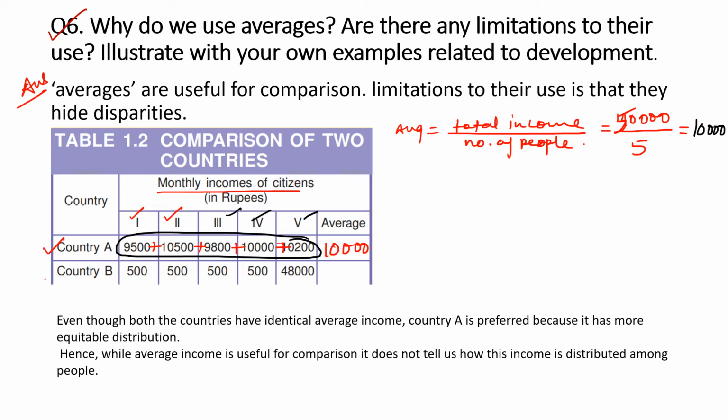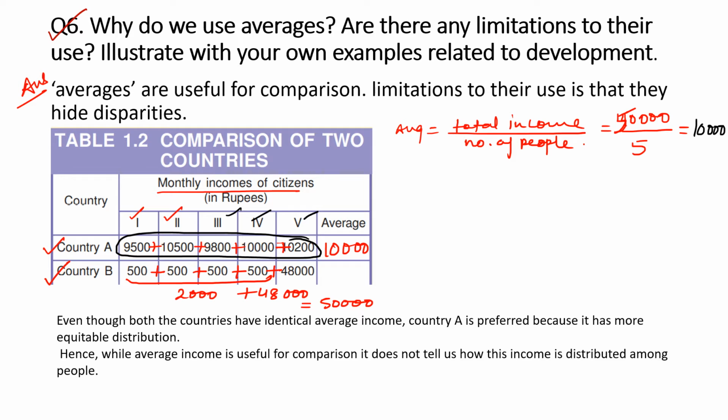Again, for country B we have to count the average. So let's sum this: 500 plus 500 plus 500 plus 500 and plus 48,000. So this all will be 2,000 plus 48,000, which equals 50,000.